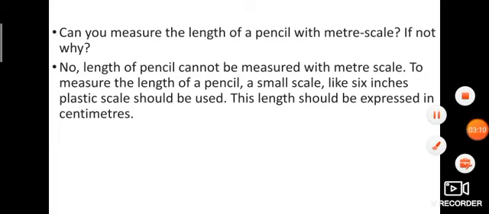Can you measure the length of a pencil with a meter scale? If not, why? No, we cannot measure the length of a pencil with a meter scale because the meter scale is long but the pencil is short. So which one do you take? Centimeter scale. The length of a pencil cannot be measured with a meter scale. To measure the length of a pencil, a small scale like a 6 inch plastic scale should be used. The length should be expressed in centimeters.